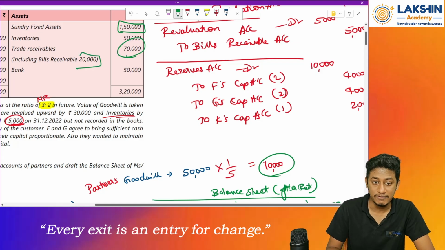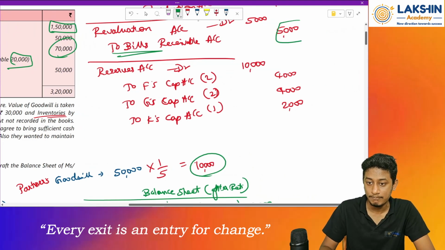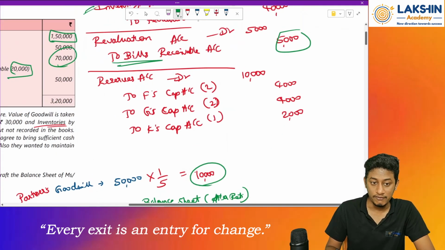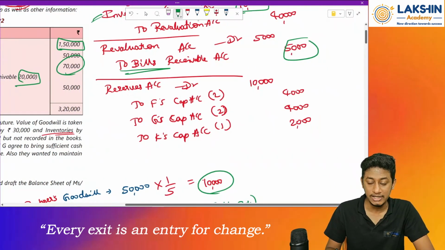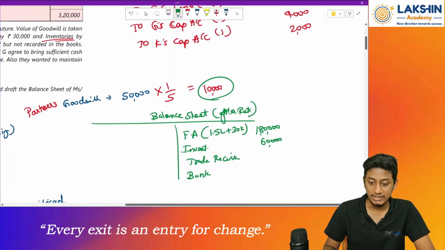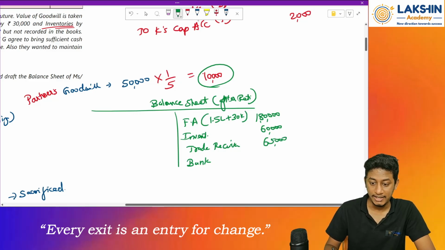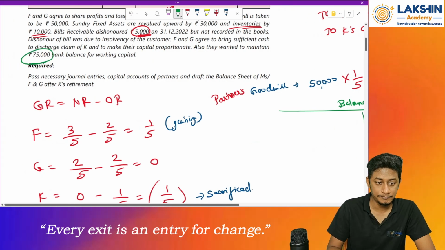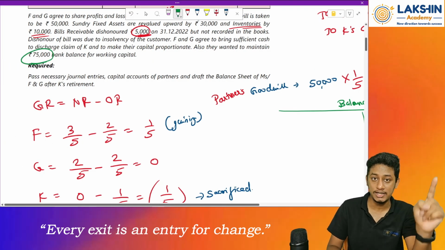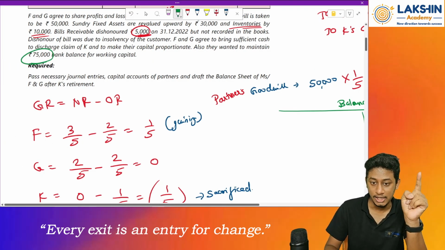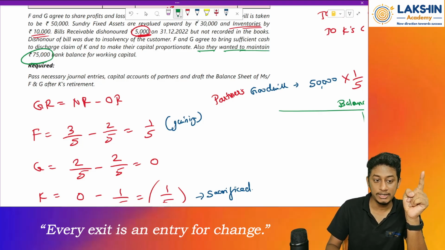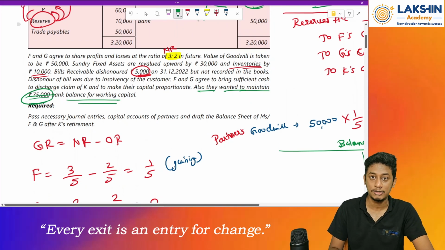But out of this 20,000, what has happened? We have reduced the value of bill receivable by rupees how much? By rupees 5,000. So the total value of trade receivables will be 75,000 minus 5,000. That will be 65,000. Bank account balance they have given us that it should be rupees 75,000. Remember that the bank balance should be after retirement. Also they have wanted to maintain rupees 75,000 in the balance as the working capital. So clearly they have mentioned what the balance should be.